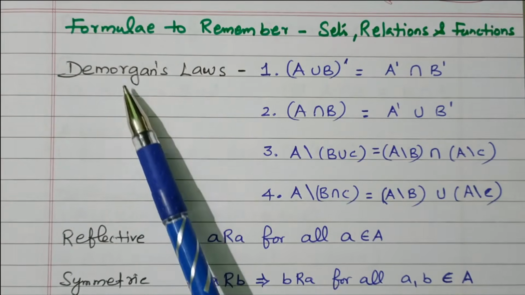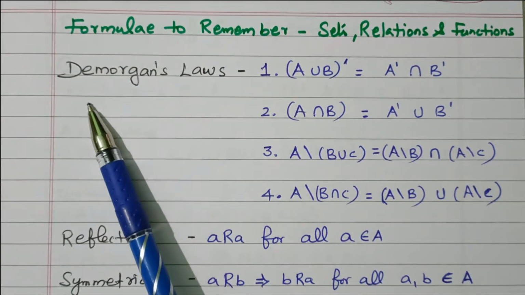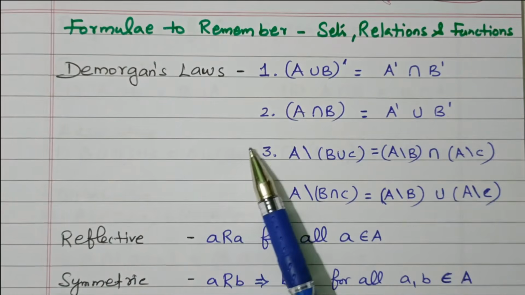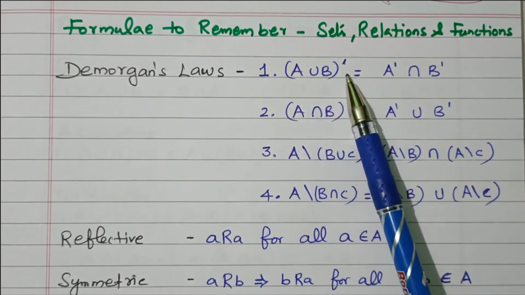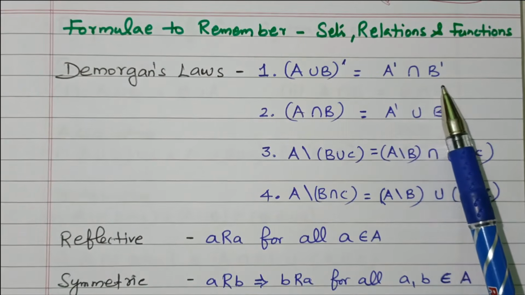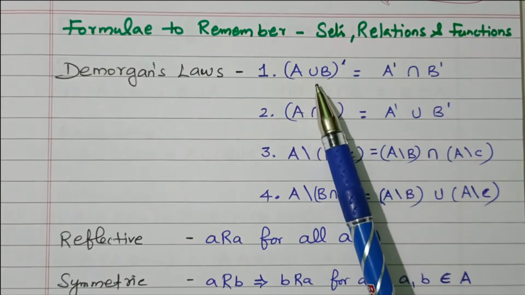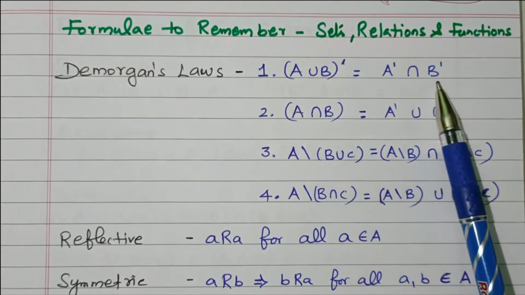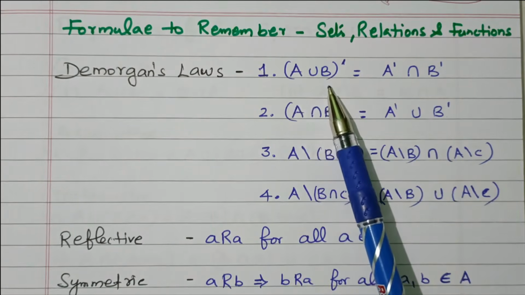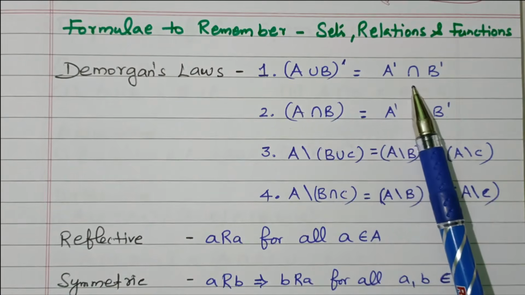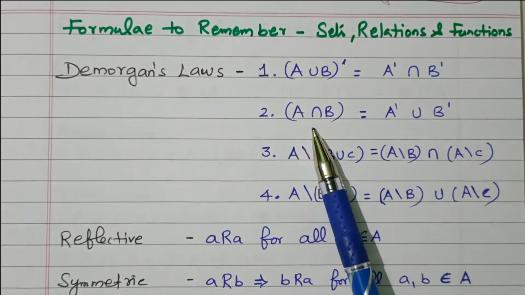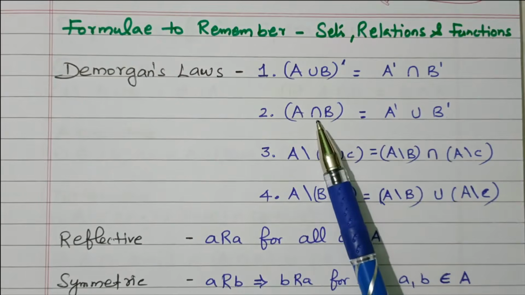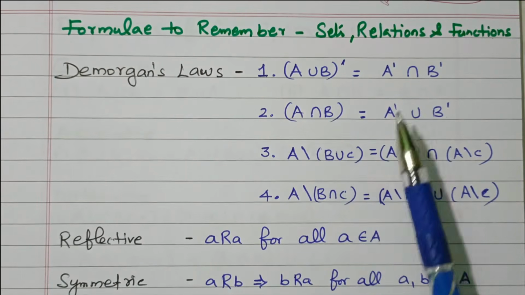Now we'll go to the topic: important formulas to be remembered. First one is De Morgan's law, for sets, relations and functions. A union B dash equals A dash intersect B dash. In De Morgan's theorem, here union becomes intersection. Here the whole bar is available, here the bar is available individually. Similarly, A intersect B dash equals A dash union B dash. Both differ: here intersect means union, here union means intersect.